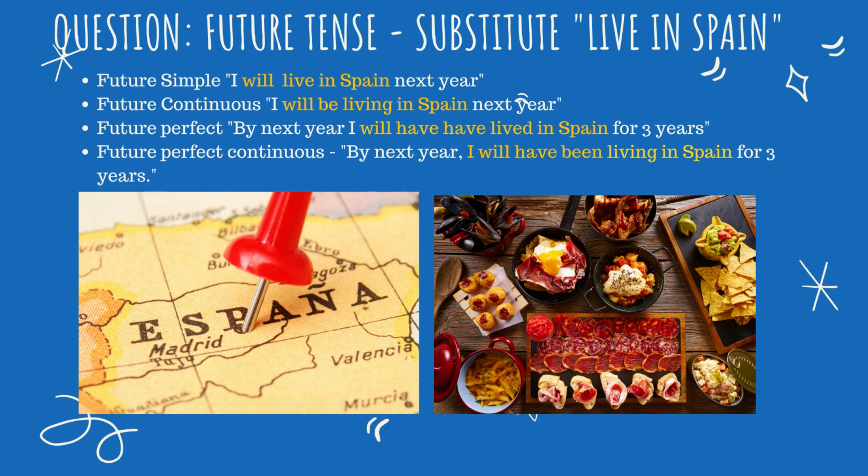So let's check your answers. Future simple: I will live in Spain next year. Future continuous: I will be living in Spain next year. Future perfect: by next year, I will have lived in Spain for 3 years. Future perfect continuous: by next year, I will have been living in Spain for 3 years.